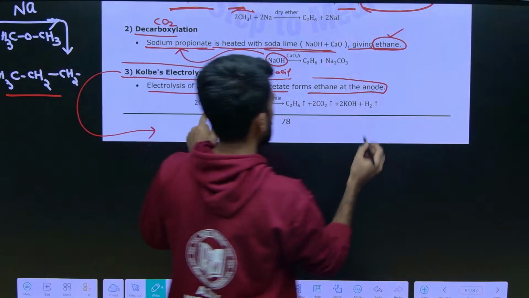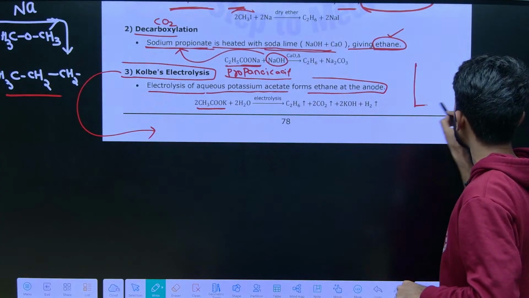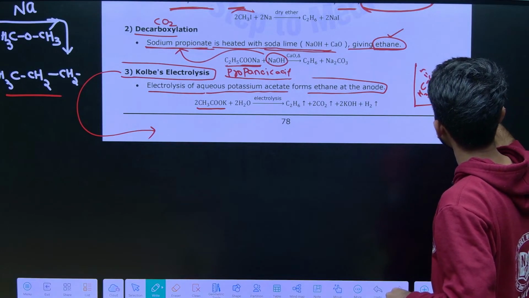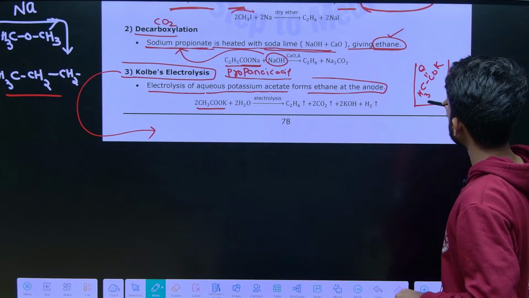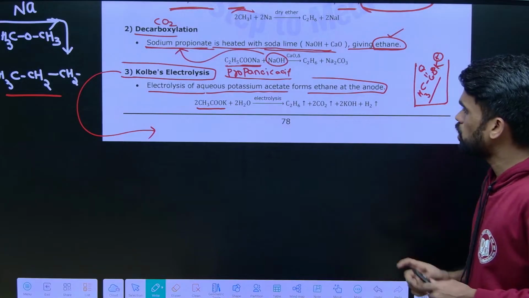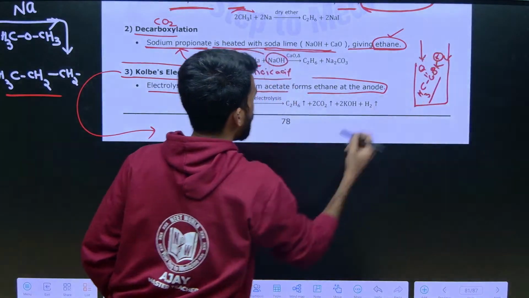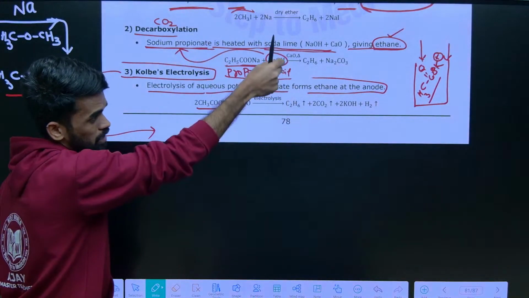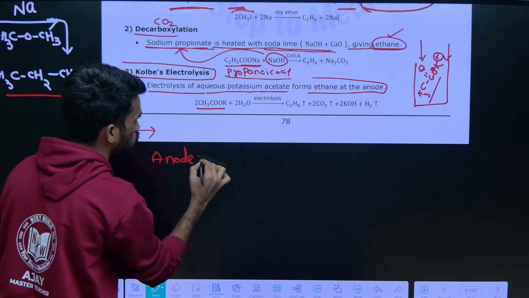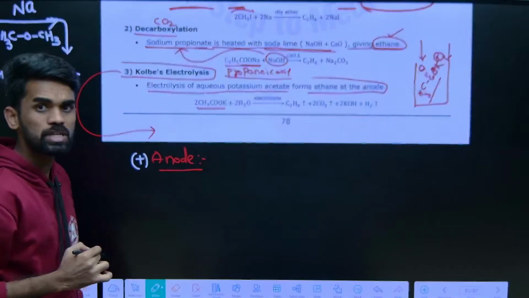Here I mentioned acetate ion, so potassium acetate or sodium acetate solution you are taking in this beaker. Let us say potassium acetate is taken here: acetate ion and potassium ion. Now during the electrolysis, we are passing electricity through this solution, and rods are dipped in it, so we get two things: one is the anode, another is called the cathode. Anode has what charge? It is a positively charged electrode.